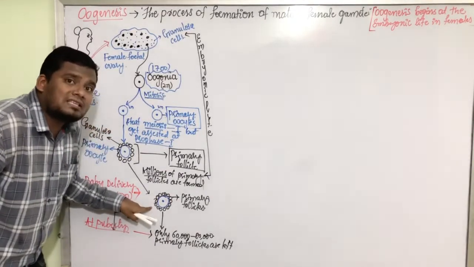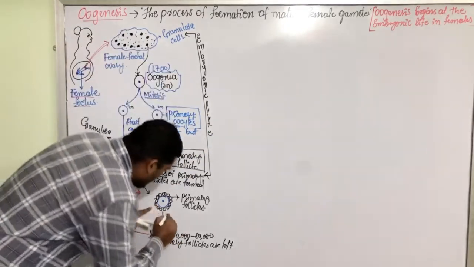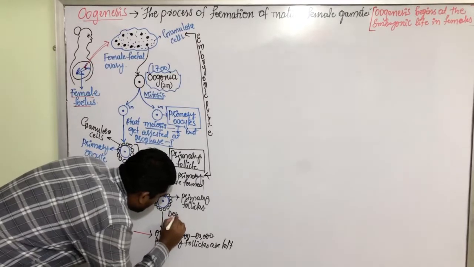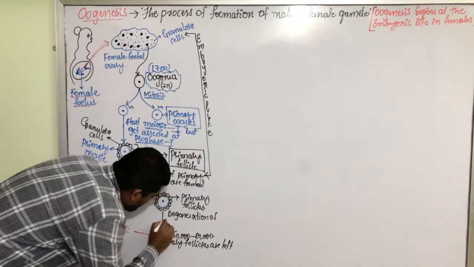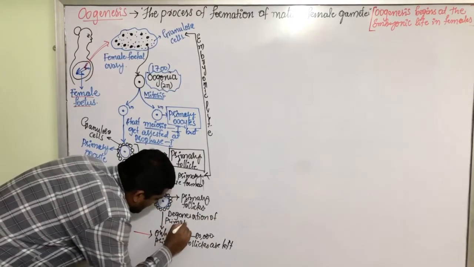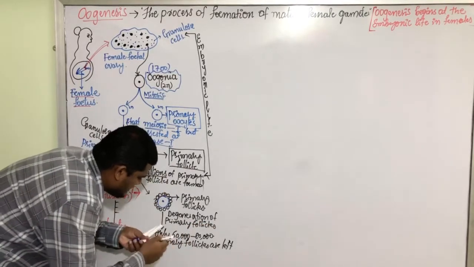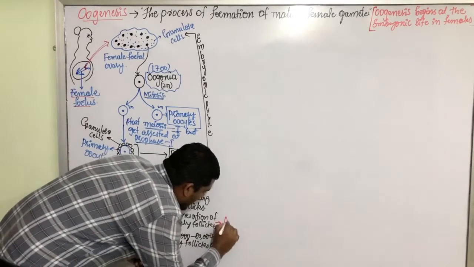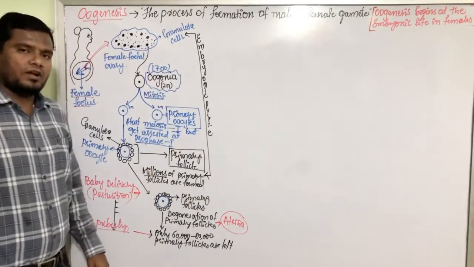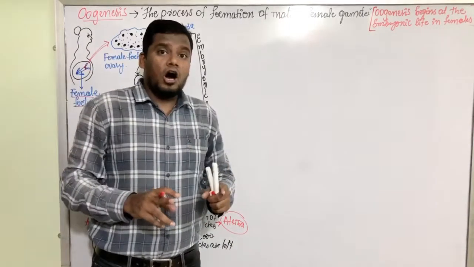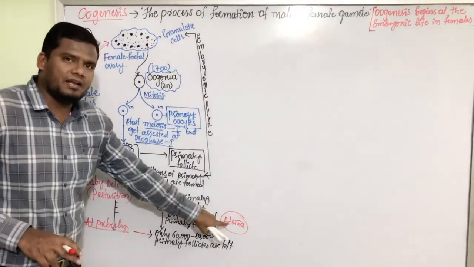these primary follicles, they are getting destroyed. They are getting degenerated. That degeneration of primary follicles, it is called as atresia. What is atresia? Degeneration or destruction of primary follicles. It is called as atresia.